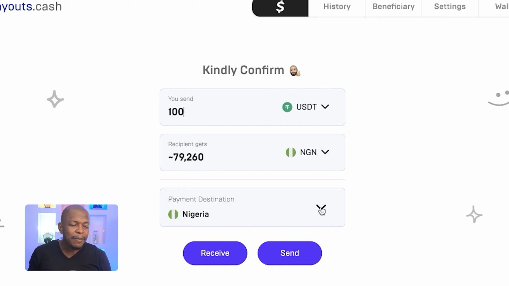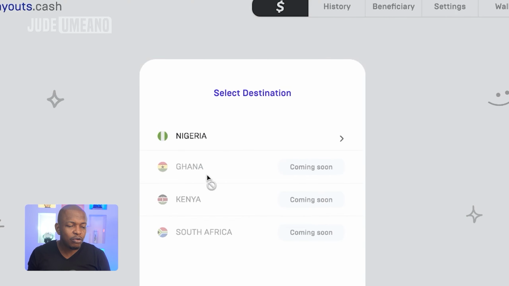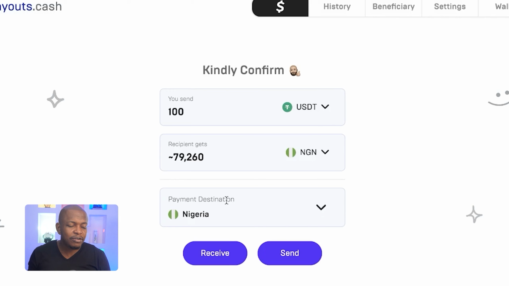So what the person will receive is 79,260 Naira. Now, destination is Nigeria, but payouts.cash intends to also include Ghana, Kenya, and South Africa, but for now, it's just Nigeria. Once I've filled this, I'm going to click on send.